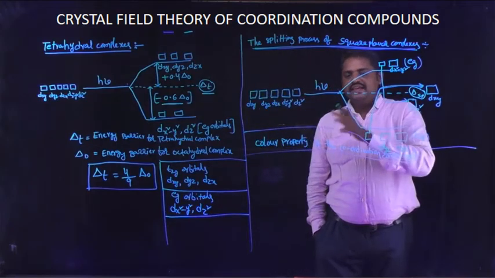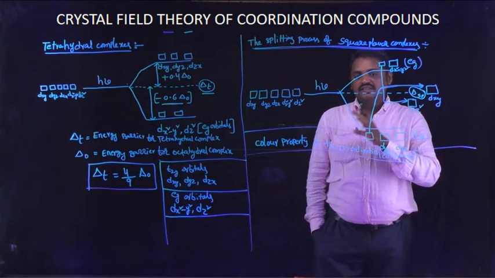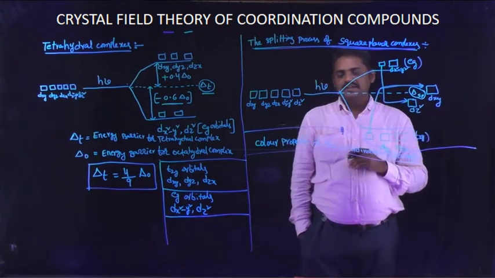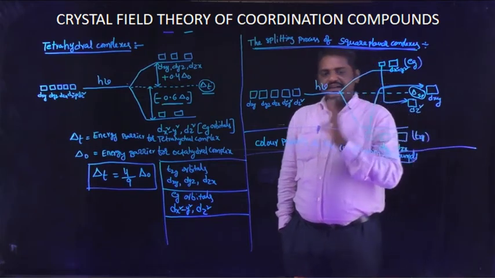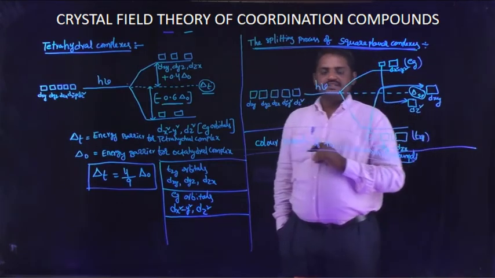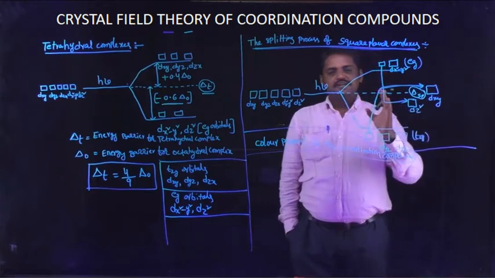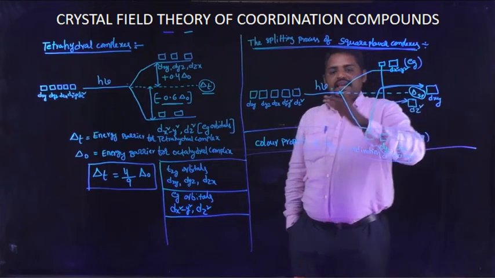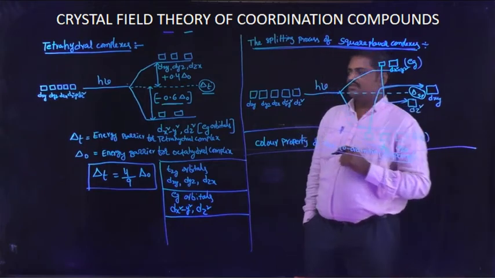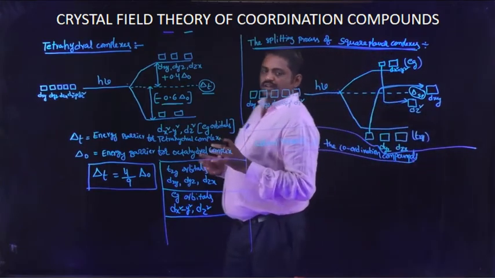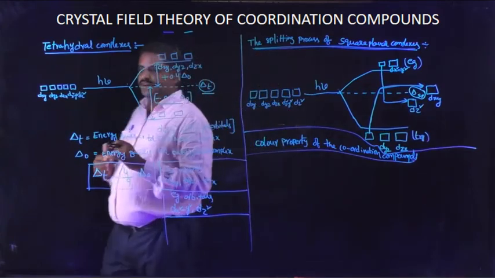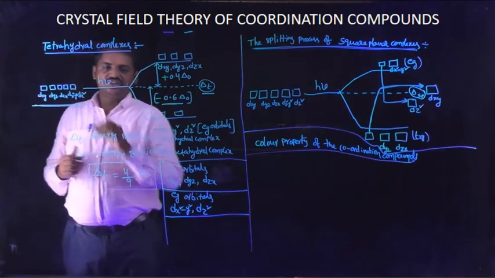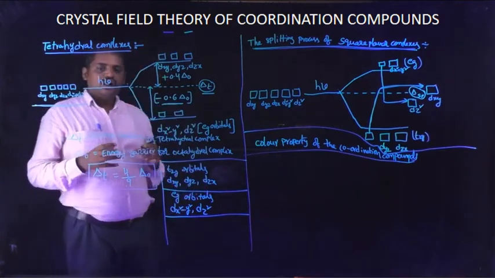In these three cases, the splitting process of the octahedral complex, the tetrahedral complex and the square planar complex, in any case only these 5 degenerate orbitals are clearly observed.